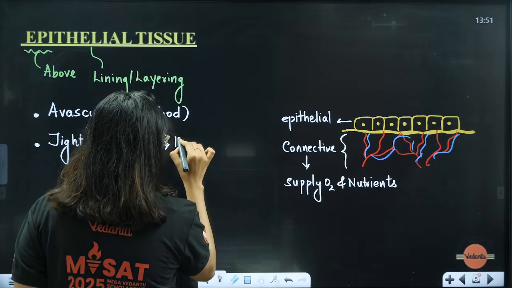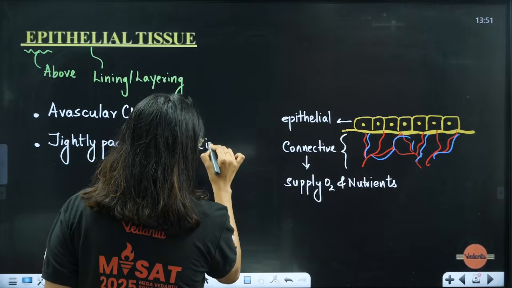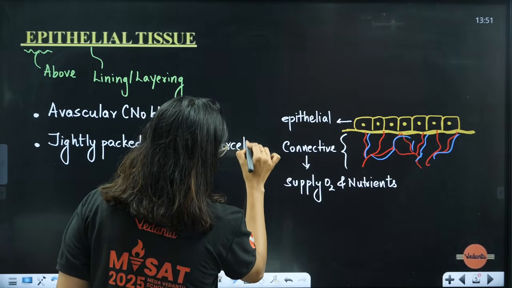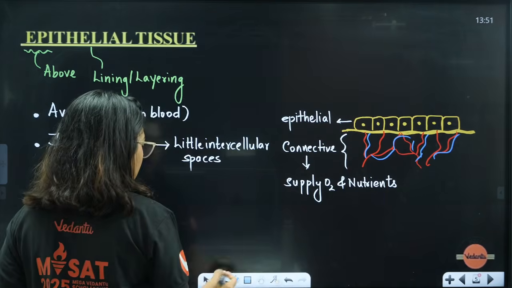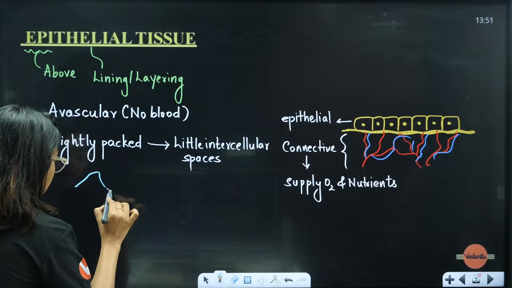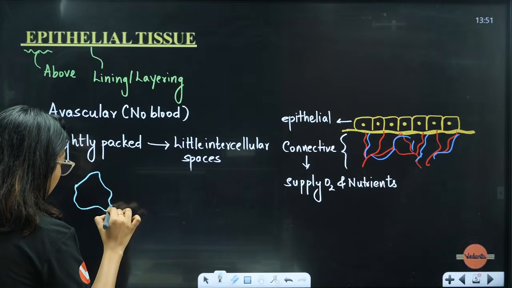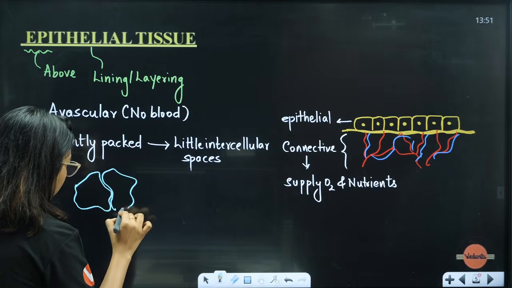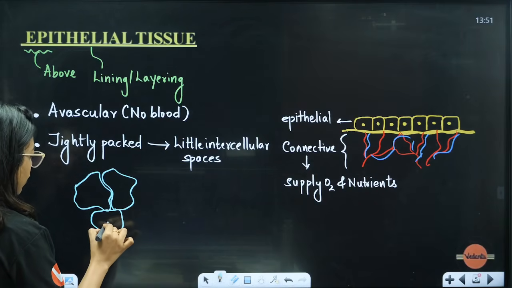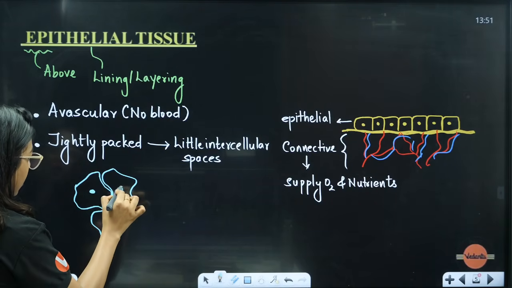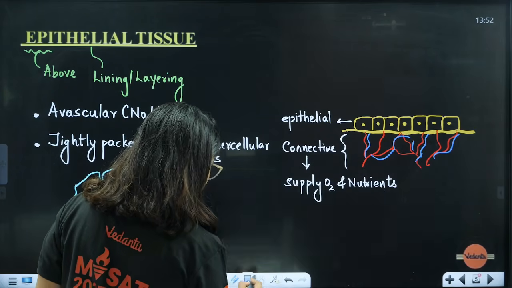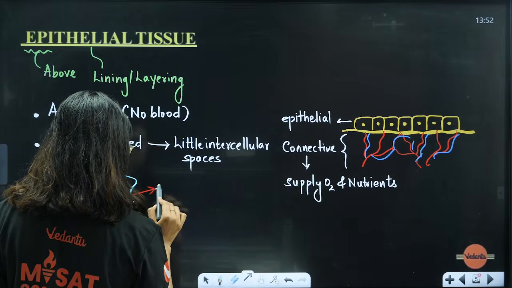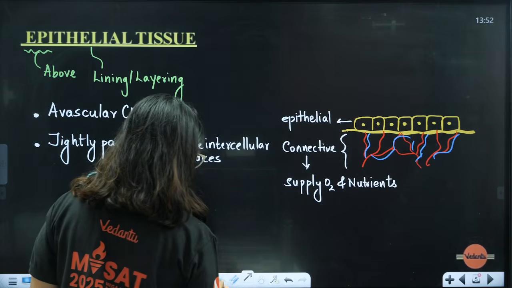What they are saying is that in these cells the intercellular space will be very little. Let's say I'm drawing cells like this. In between the cells, the intercellular space will be very little. Clear? Okay, almost little intercellular space.